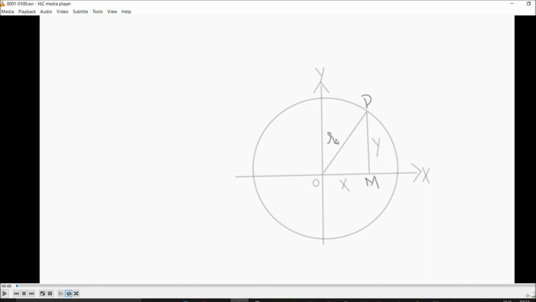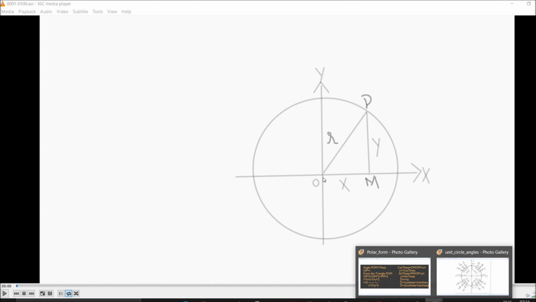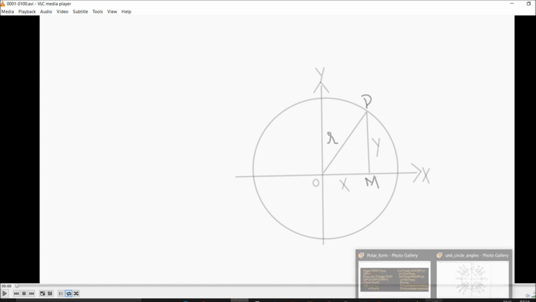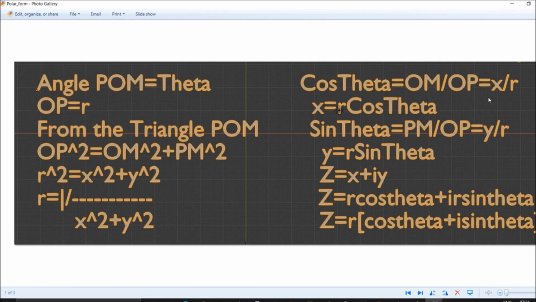OM by OP is x by r, and this is meant for the cos. So OM by OP equals x by r, so x equals r cos theta.